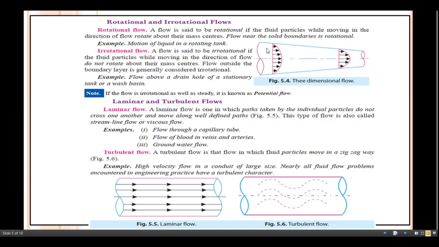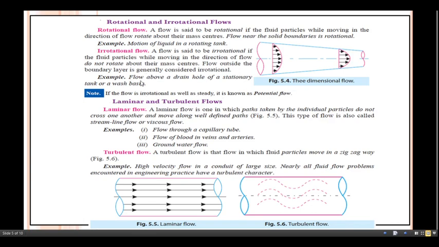Now whenever any flow comes in contact with the boundary, because of that, layer to layer we get a velocity difference, and because of this we can get the rotational motion for that particular particle, so that is nothing but the rotational flow. So here if the flow is irrotational as well as steady, it is known as potential flow.